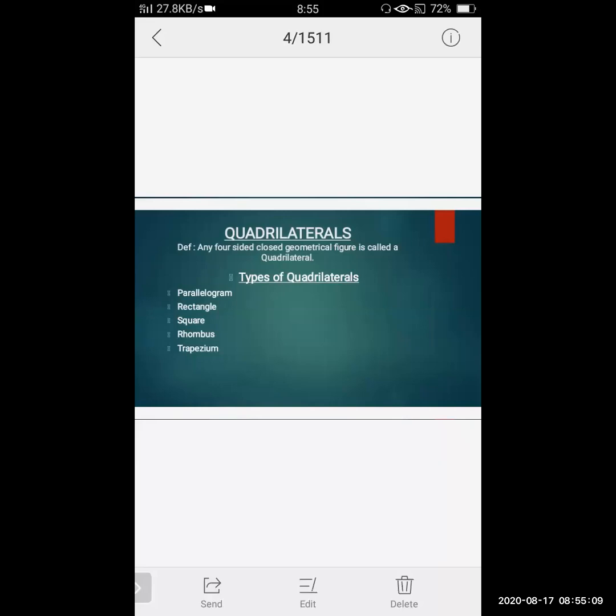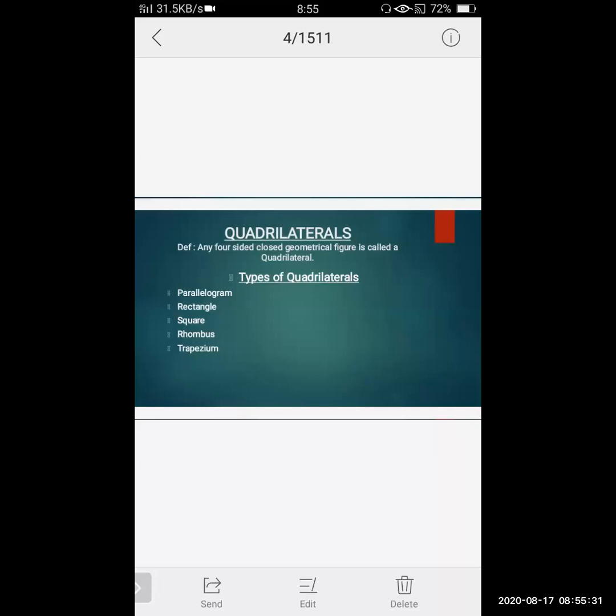Next is rectangle. Rectangle, all of you know. Each angle in a rectangle is 90 degrees. At the same time, the pair of opposite sides are congruent.